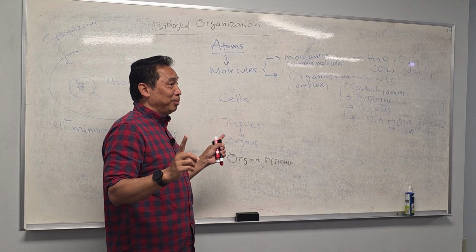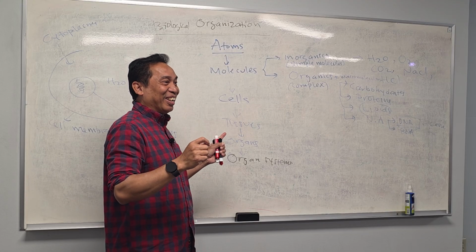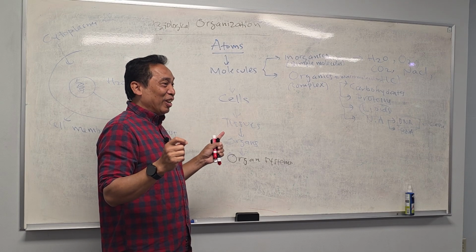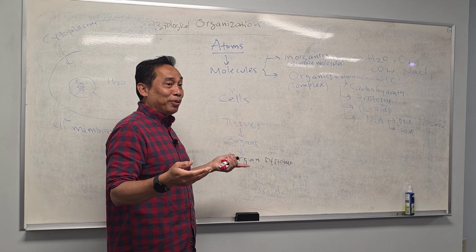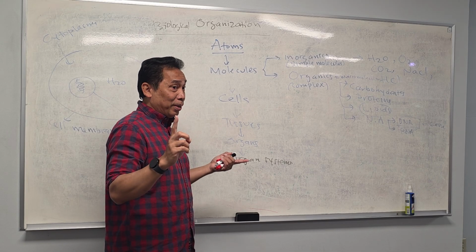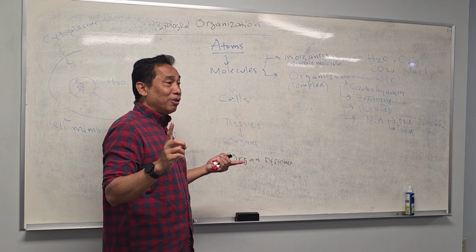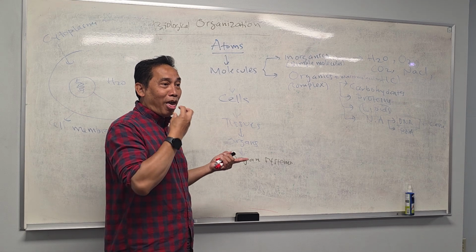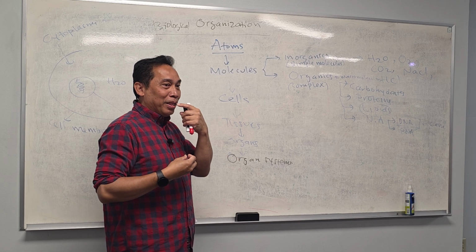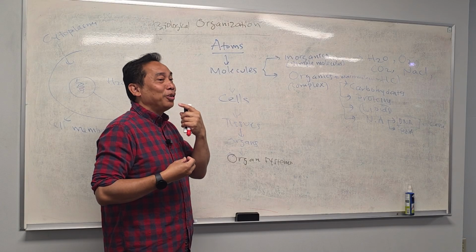Let's say, I see you drinking, right? When you drink, when you eat, you have the system that digests your food. What do you call it? Digestive system, right? That's one example. It consists of organs. What is the first organ of the digestive system? The hole over here. What is that? Mouth.